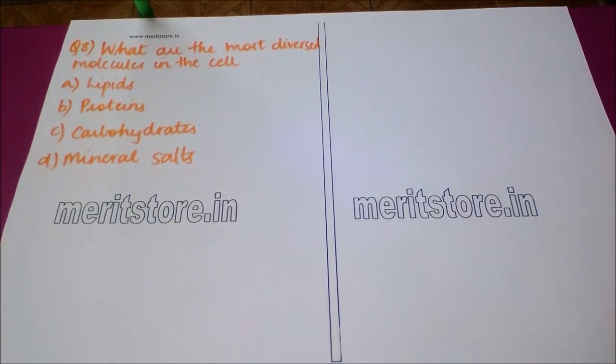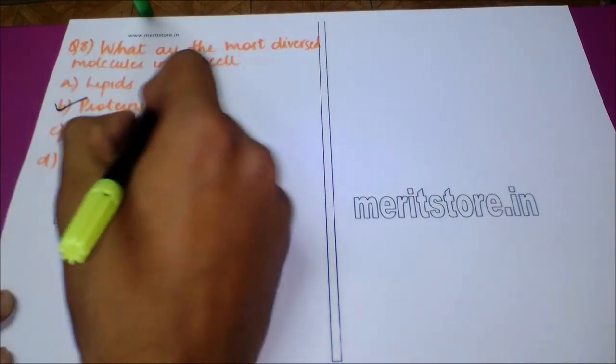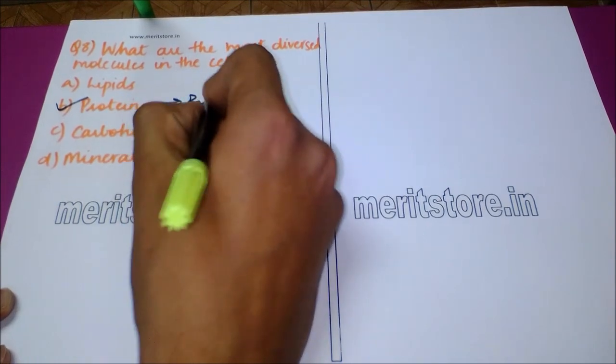Next question is, what are the most diversified molecules in the cell? Option A, lipids or fats. Option B, proteins. Option C, carbohydrates, which are composed of sugars. And option D, mineral salts. The correct answer to this question is proteins, which are better known as the building blocks of the body.